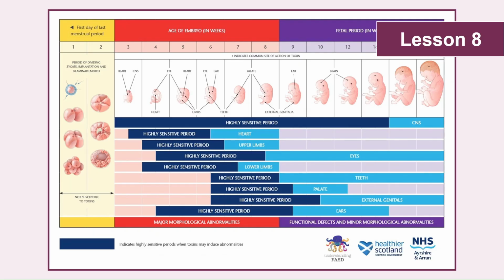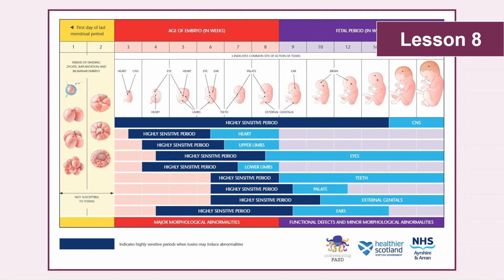This diagram shows not only the relative sizes of the fetus throughout its development, but also the times of key developmental phases for various organs. You could ask pupils to consider at what point the mother might realise that she's pregnant. It's commonly around the 5 to 6 week stage, once the mother has missed their period, or if they're identifying other symptoms that we've discussed at the start of the previous lesson.